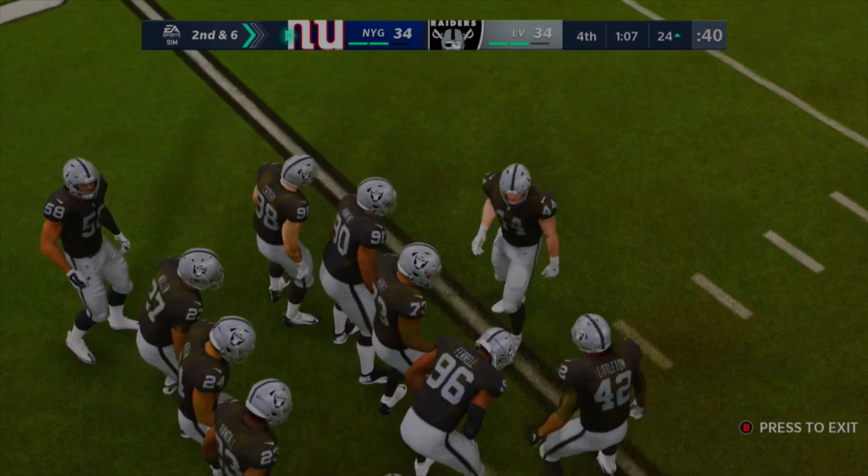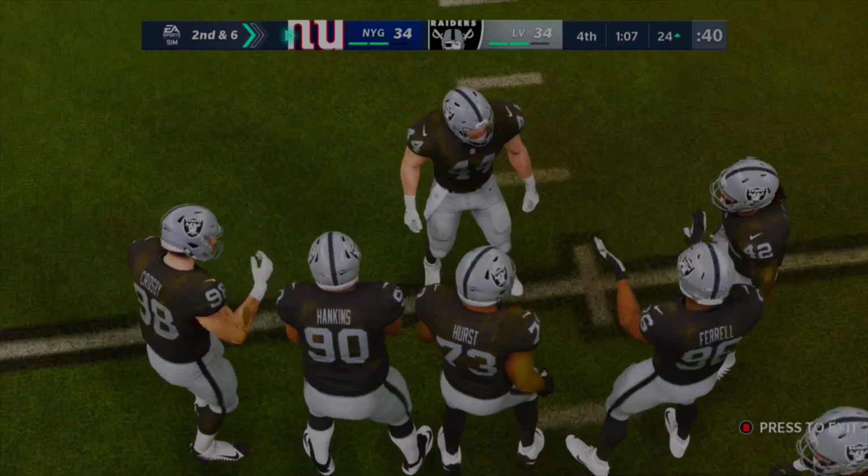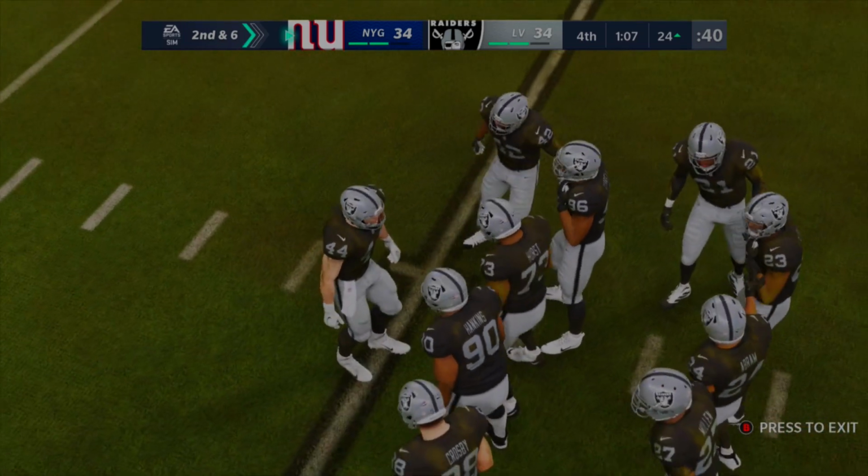But I was just thinking, like, how are the Giants going to lose to the Raiders but beat the Seahawks in real life? I don't know. That's just how the simulations work out, and that's just how the NFL plays out. It's always random. You don't know who's going to beat who.